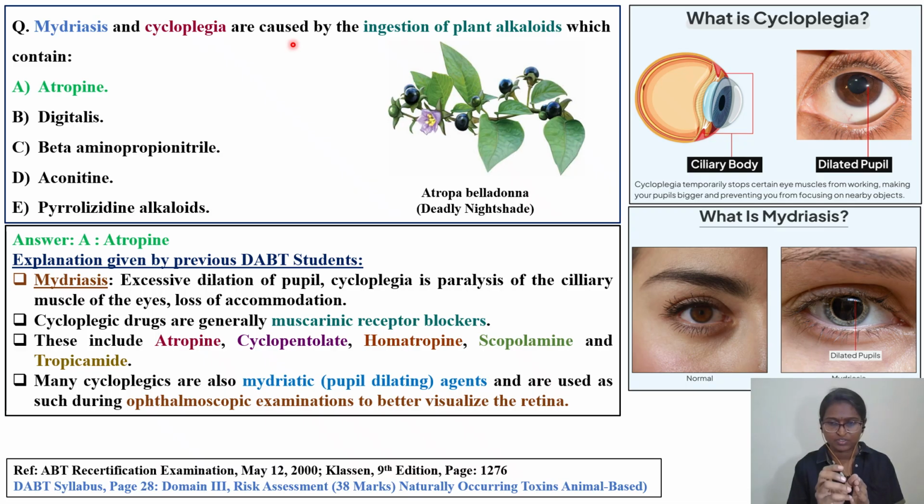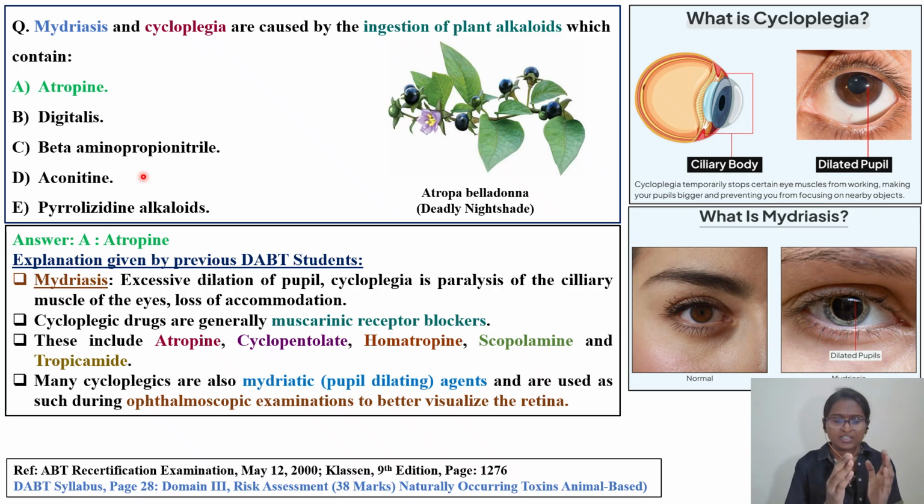There is a chapter which is related to plant toxins, in that you will come across this. We have option A atropine, option B digitalis, option C beta aminopropionitrile, option D aconitin, option E pyrrolizidine alkaloids. The right answer will be in the green text, that is option A atropine. So what is the explanation which was given by the previous DABT students, which I came across in my notes? I'll tell.